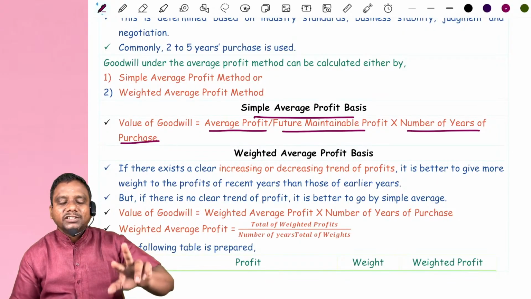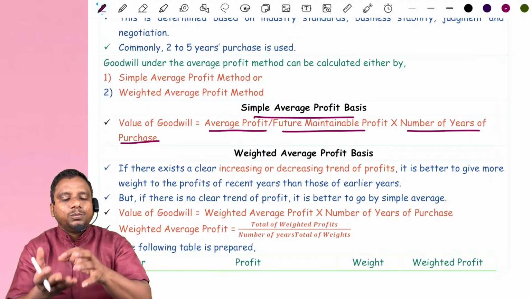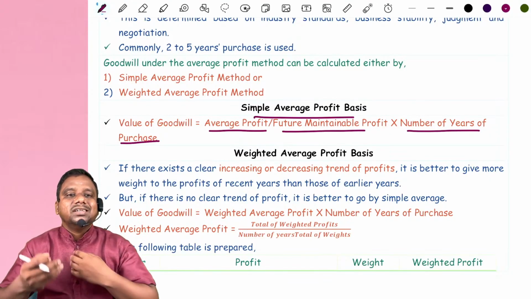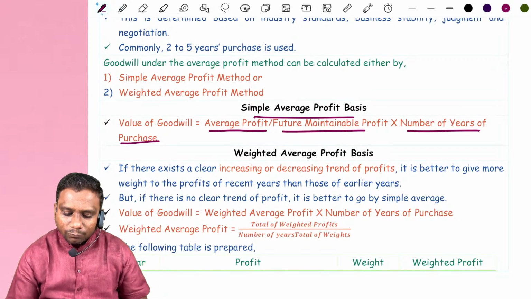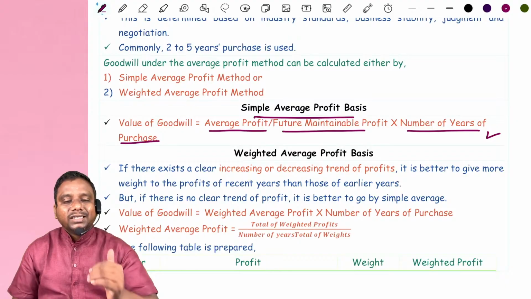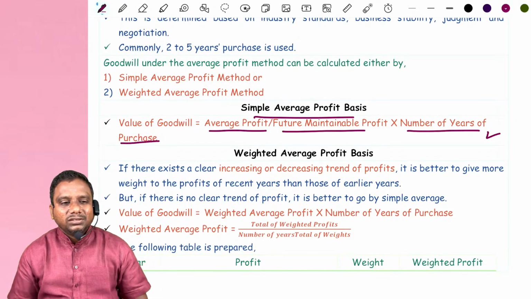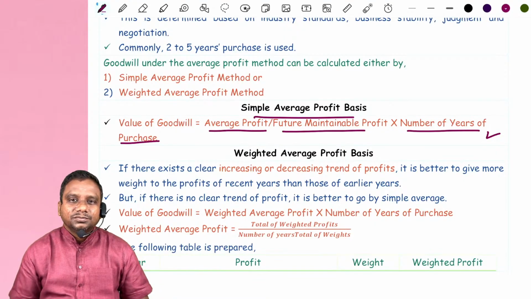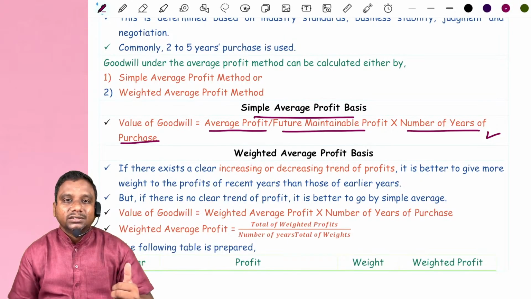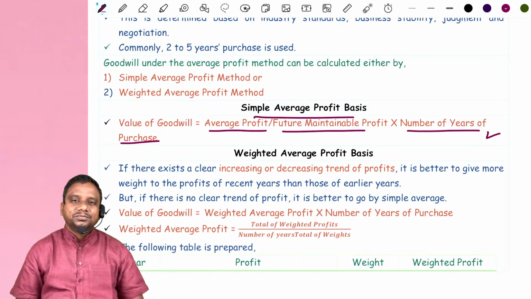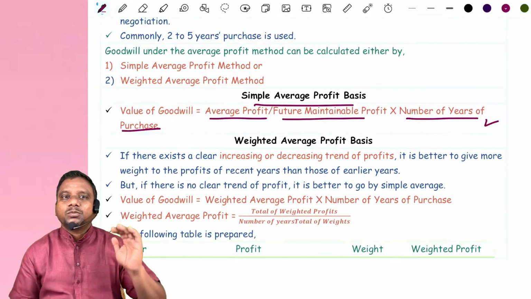Average profit is based on past years' profit. Now we are estimating that the same level of profit may be earned by the business in the next 2 years or next 3 years. That is nothing but number of years of purchase. Means next 3 to 4 years profits we are purchasing today itself. Why? Because the business has goodwill. Because of this goodwill, name and fame in the society, we get more profits than others. With this expectation, we purchase future years profits.